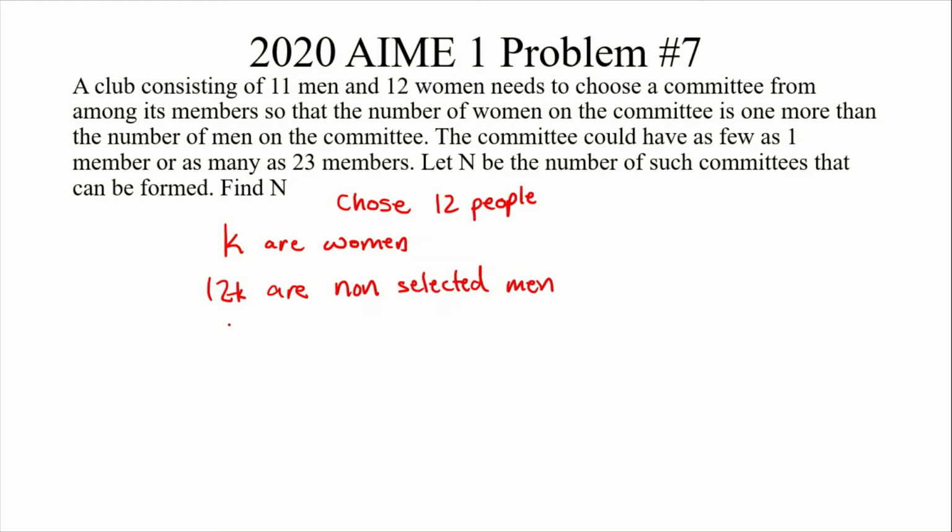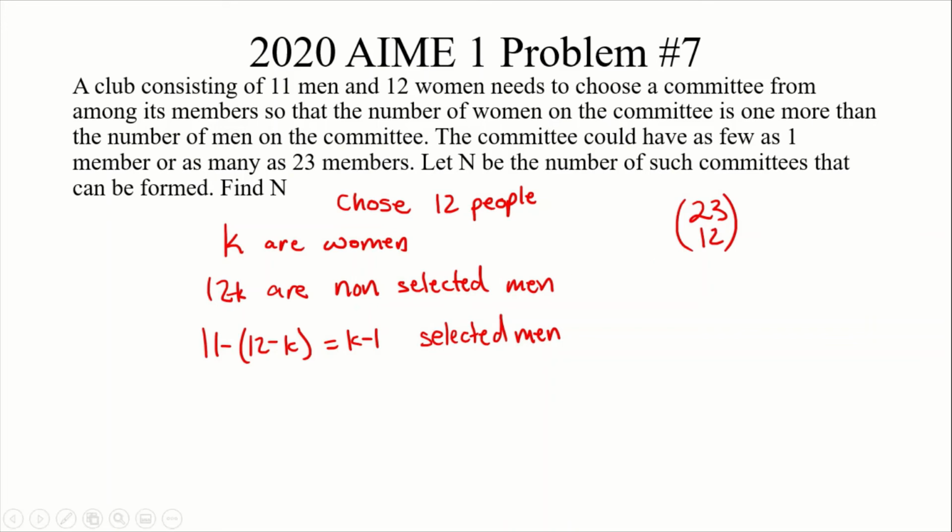Then the number of people who are selected men is going to be 11 minus 12 minus k, which equals k minus 1 selected men. So you see here that if we choose 12 people out of these 23 people, then that forms a single case. So the answer is 23 choose 12. And we are done.